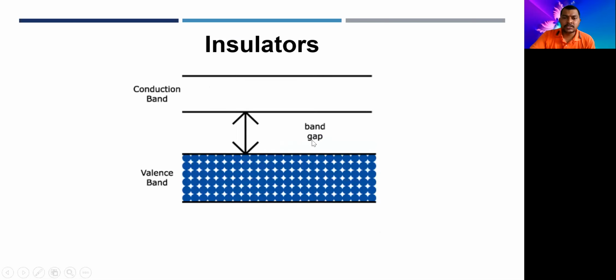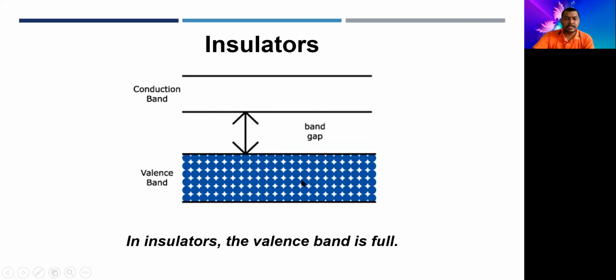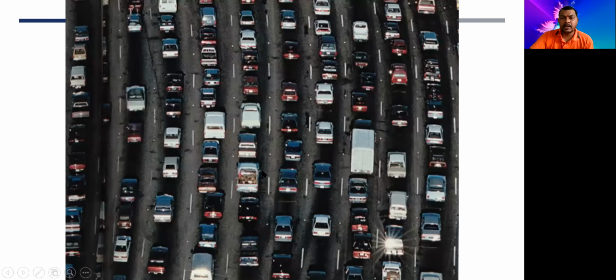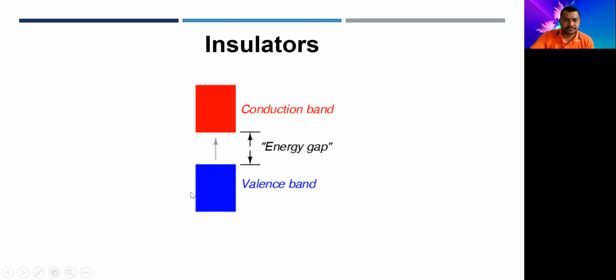Whereas in insulators, the band energy gap is very high. In insulators, the valence band is completely filled, and the conduction band is completely empty, like this. So we have a traffic jam over here. It shows that there is no space for electrons to jump, right?